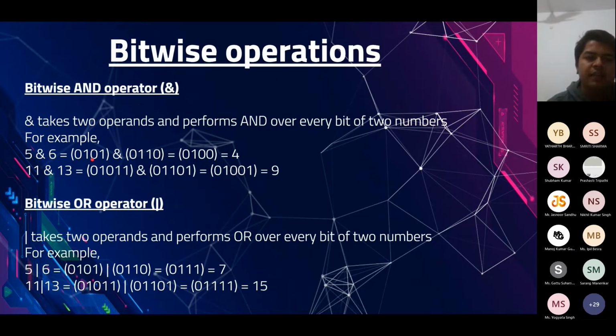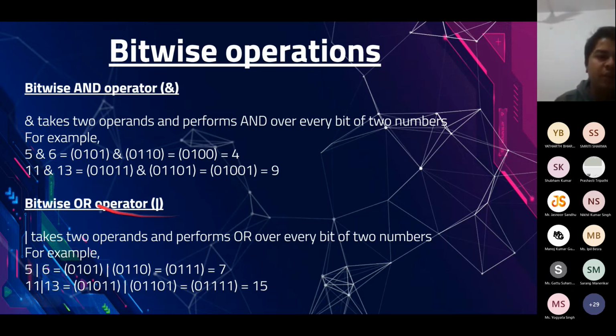is we express 5 in binary form and 6 also in binary form, and then we take the AND of corresponding bits, like 0 and 0 is 0, 1 and 1 is 1, 0 and 1 is 0, and 1 and 0 is 0. So 1, 0, 0, which is 4. And similarly, you can calculate the value of bitwise AND of 11 and 13 also.